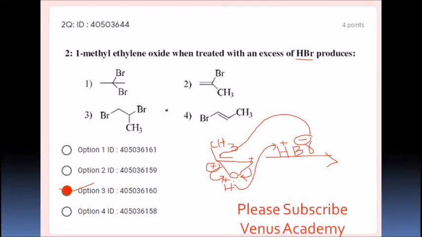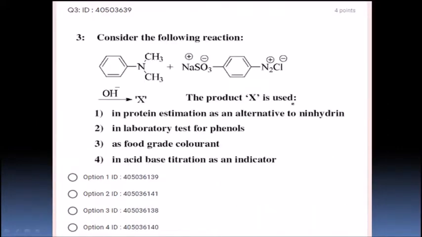Right. Next. Consider the following reaction. They have given N,N-dimethyl aniline and diazonium chloride of para-sodium sulfonic acid. So these are the two compounds they have given, and they are going to react in presence of base. It is going to give X. They are saying it is going to give X compound. The product X is used, right, students?